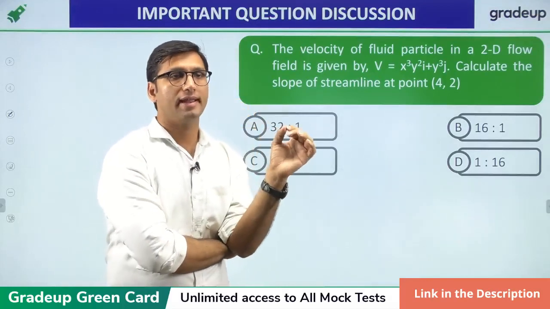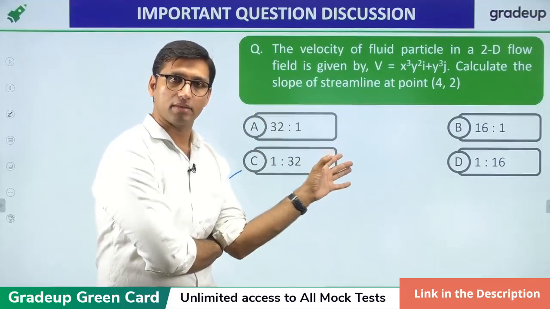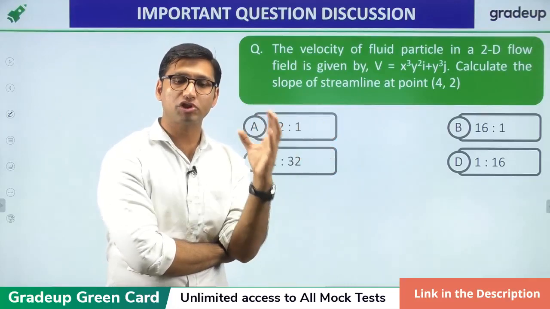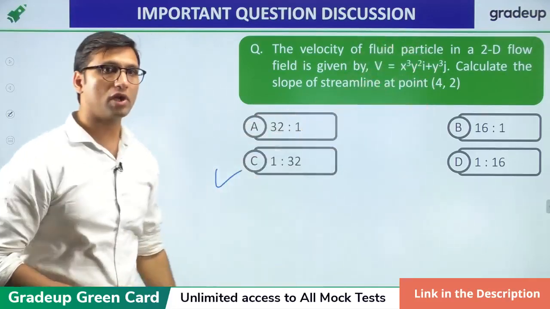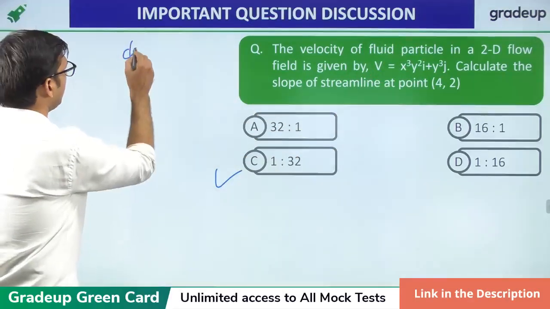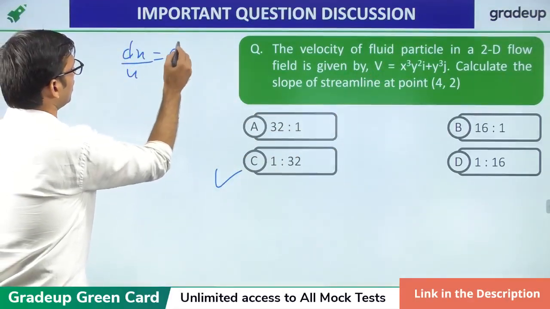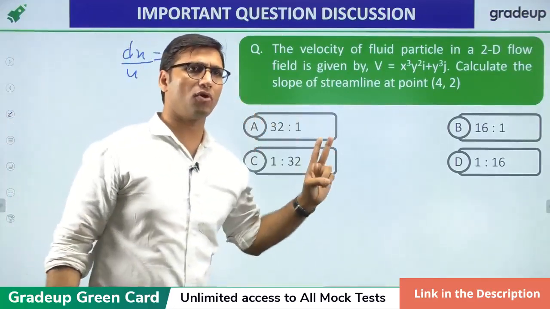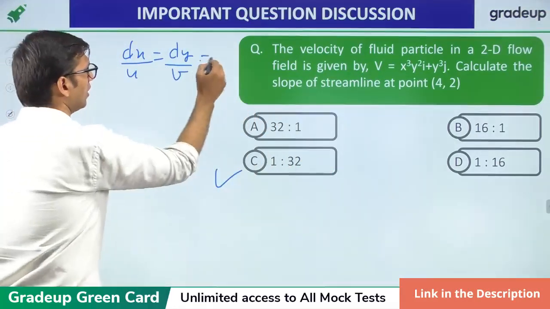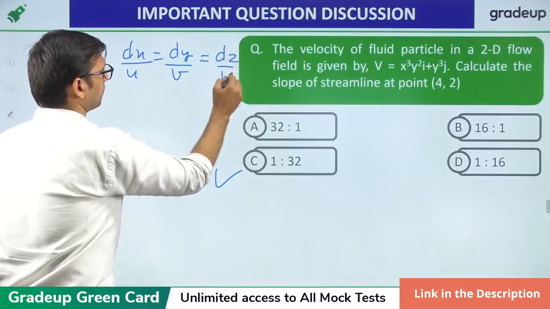Now, this question is from the topic of fluid kinematics. In this question, you have to find the equation of streamline for a two-dimensional flow. For a two-dimensional flow, the equation of streamline is given by dx over u is equal to dy over v. Had it been a three-dimensional flow, the equation would have had dz over w as well.